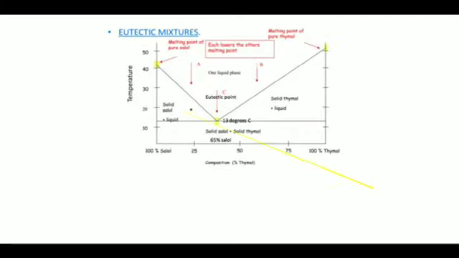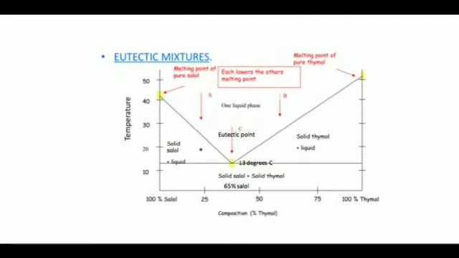Next, observe the salol and thymol graph. Point A contains 100% salol and point B contains 100% thymol. When you add different proportions of salol to thymol or thymol to salol, you will observe a decrease in their melting point. The melting point of pure salol is nearly 42 degrees centigrade. At the same time, the melting point of pure thymol is nearly 62 degrees centigrade.